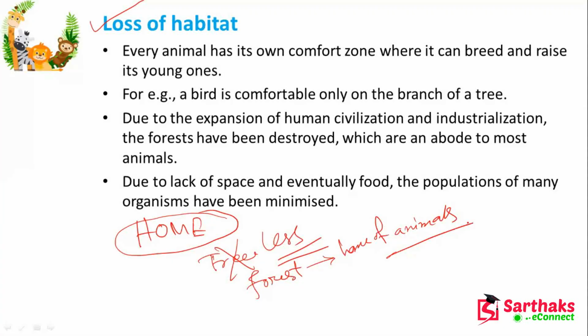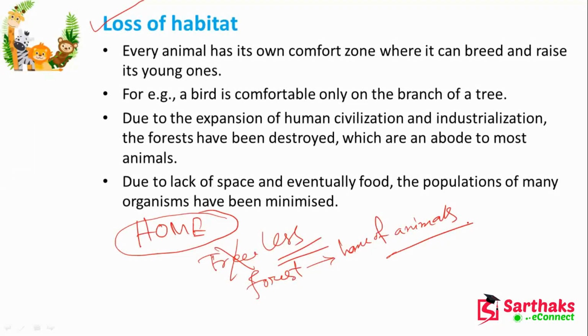Due to lack of space and food, the population of many organisms has been minimized, and some species are now not available on our earth. That is the main reason why we are against deforestation. It is a very, very dangerous thing, and stopping it will help us in several ways.